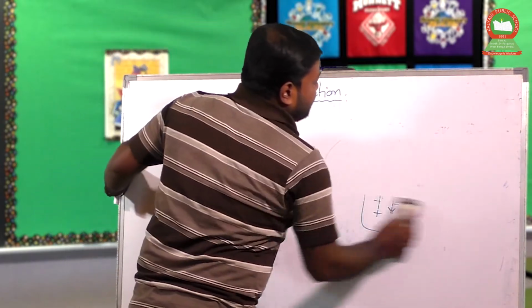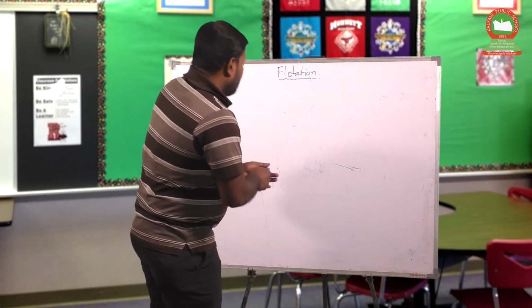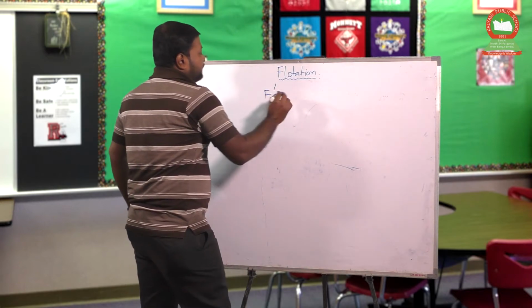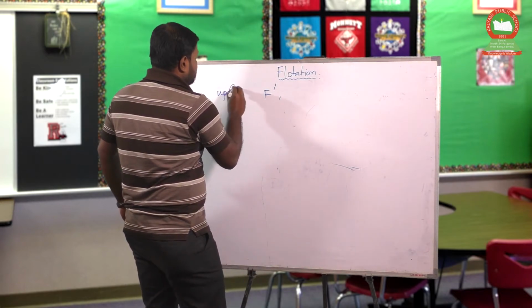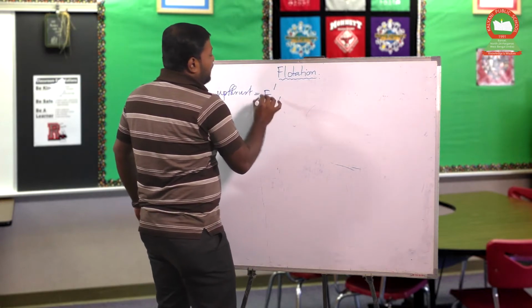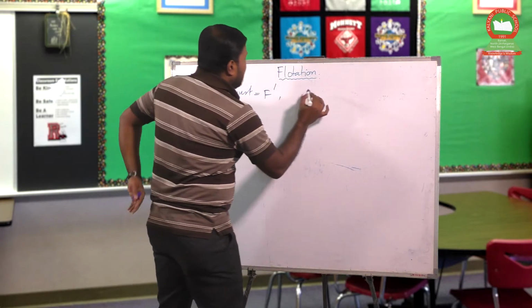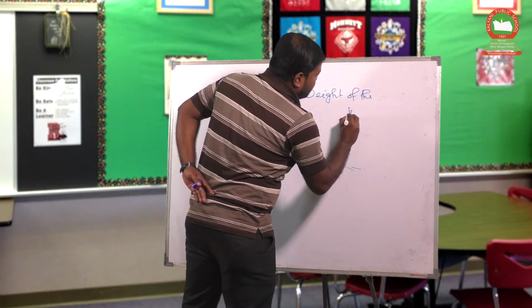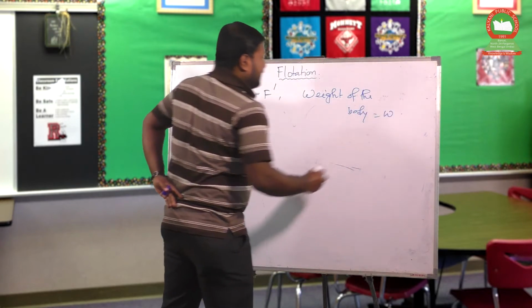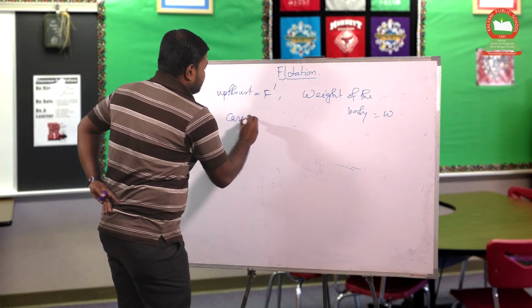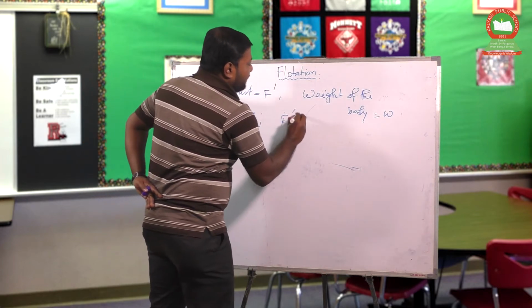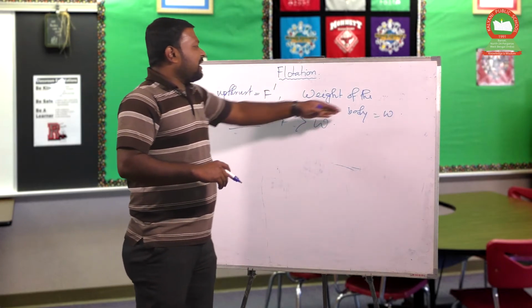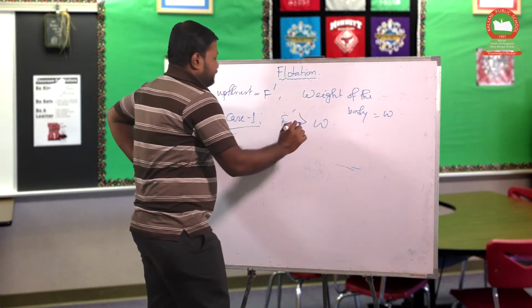What are those? Number one, we take the buoyant force or upthrust as F prime, and the weight of the body as W. Then case number 1: when F prime is greater than W, that means the buoyant force or upthrust exerted by that fluid is greater than the weight of the body, the body will float.